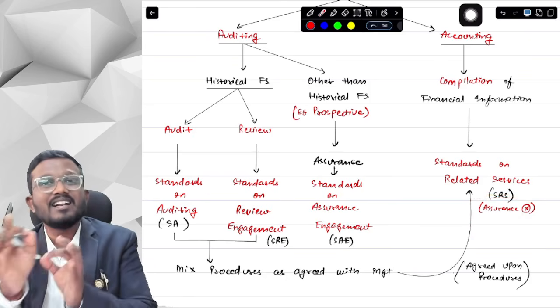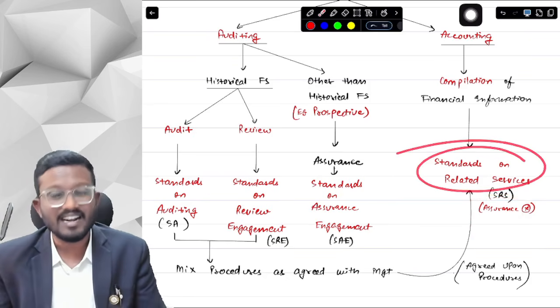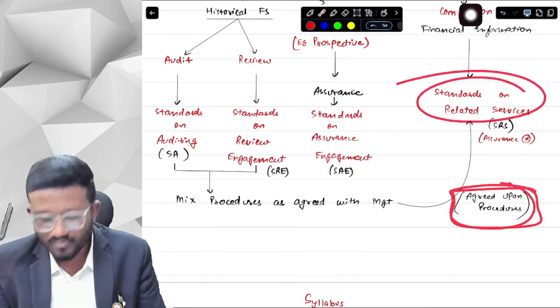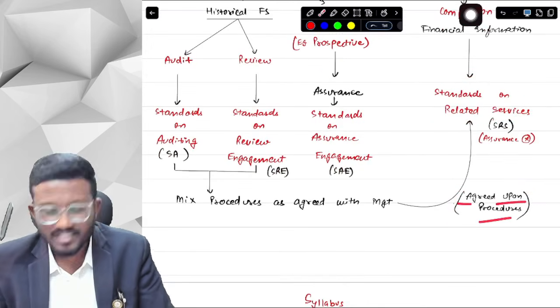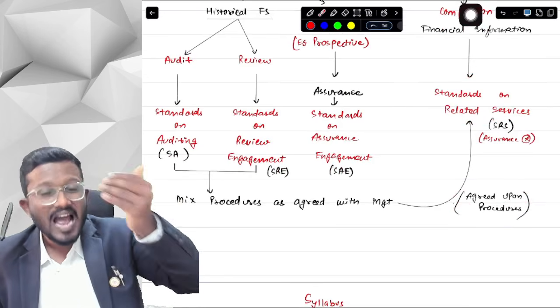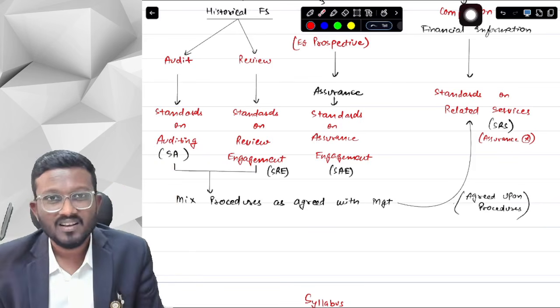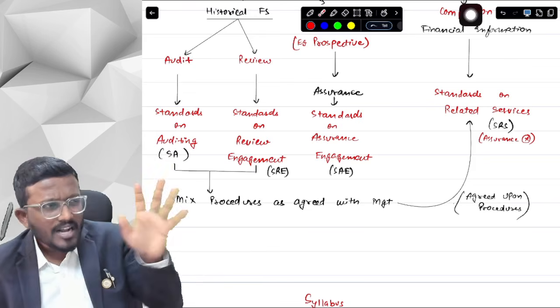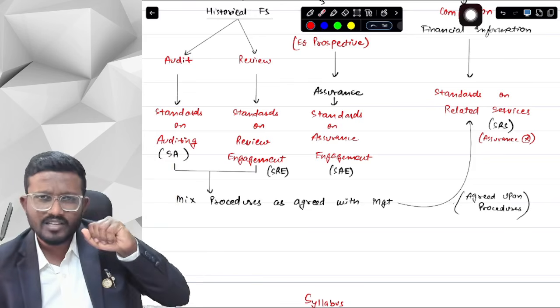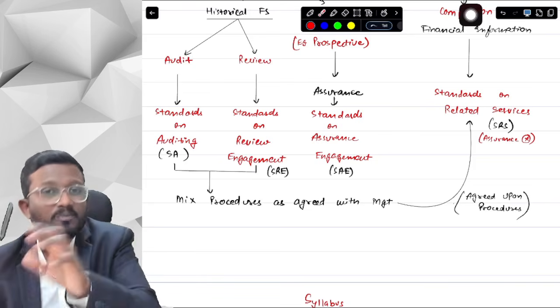And there is another kind of SRS, the second is agreed upon procedures. What is agreed upon procedures? Management and the auditor have agreed between themselves what procedures the auditor will apply. Management has told me I don't have to check the full financial statements, I just have to check trade receivables, and in the trade receivables I have to do these procedures only.